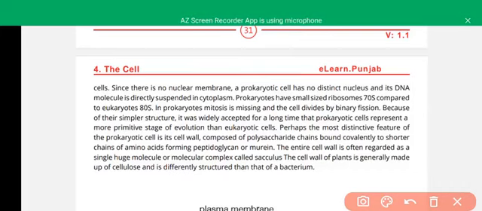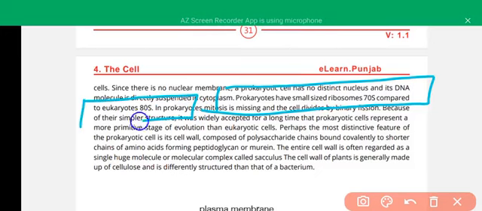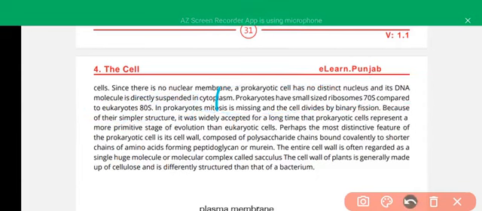Ribosomes are found in both prokaryotic and eukaryotic cells, but the ribosomes of prokaryotic cells are 70S, and those of eukaryotic cells are 80S. The ribosomes found in mitochondria and chloroplasts are also 70S. This is because prokaryotes have a simpler structure, and eukaryotes have complex structures.